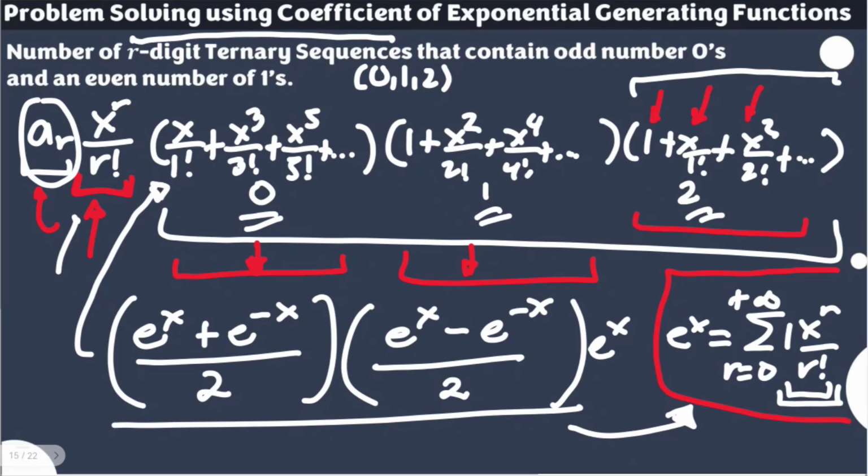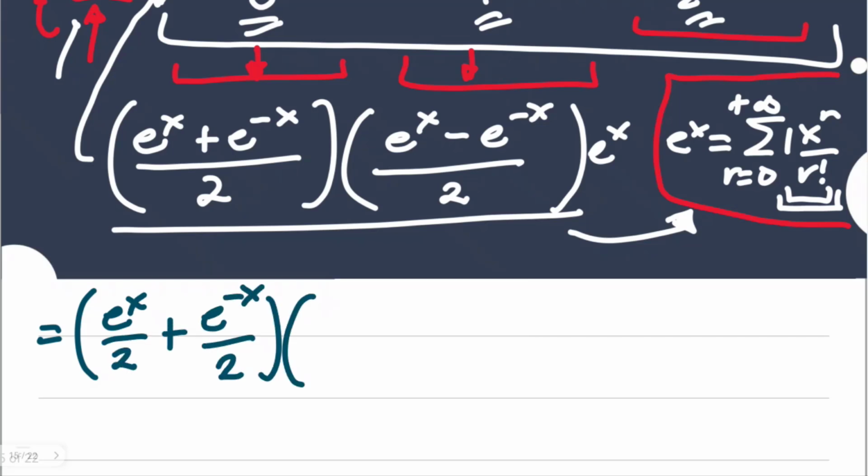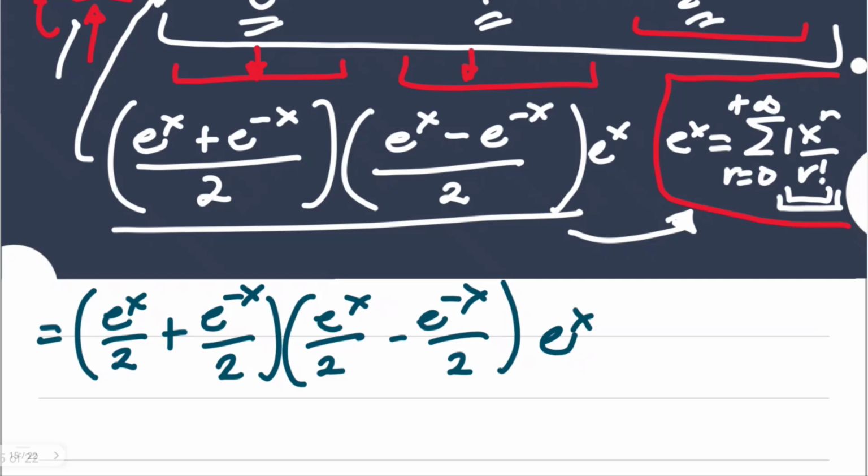That's the process. So the next thing here is to rigorously multiply the terms. Of course, if we would like to separate them into two different terms, e to the power of x over 2 plus e to the power of minus x over 2, binomial expression, times e to the power of x over 2 minus e to the power of minus x over 2, and e to the power of x here. We'll multiply that later on after we multiply this using FOIL method.